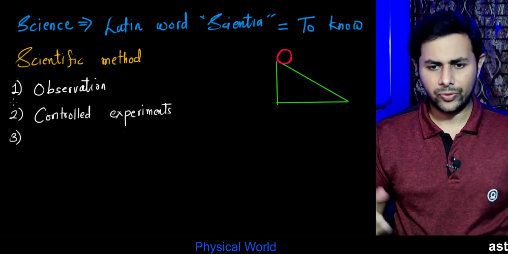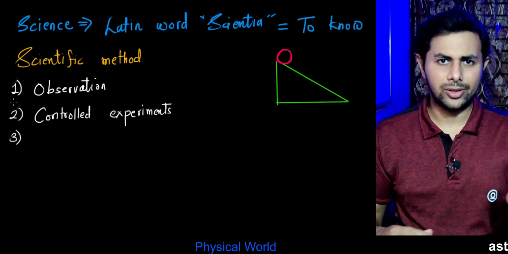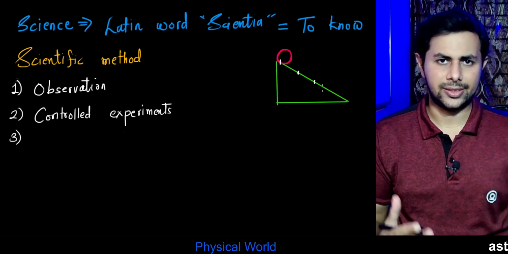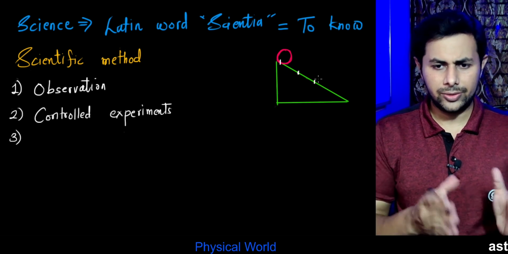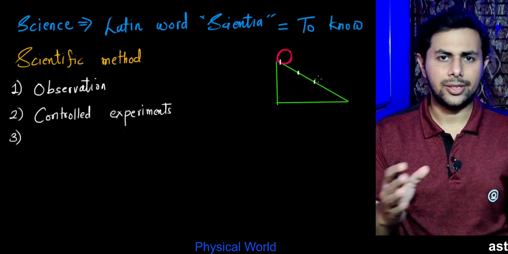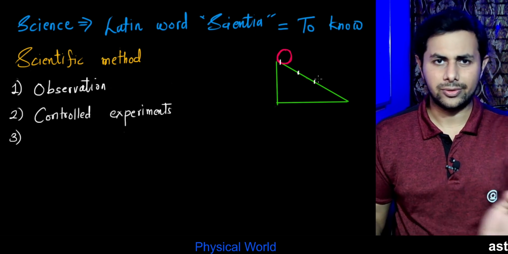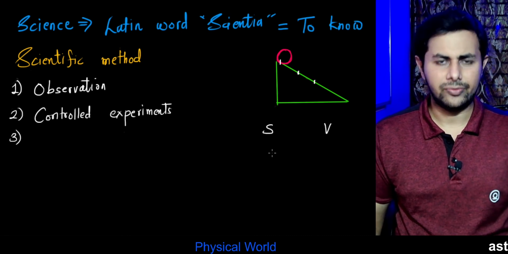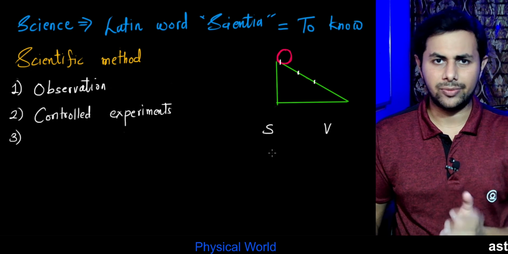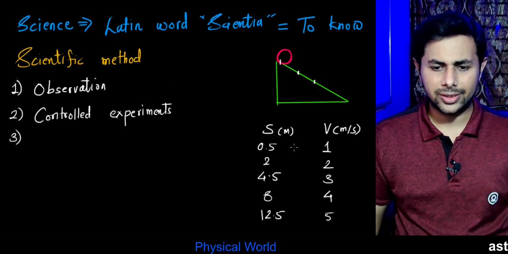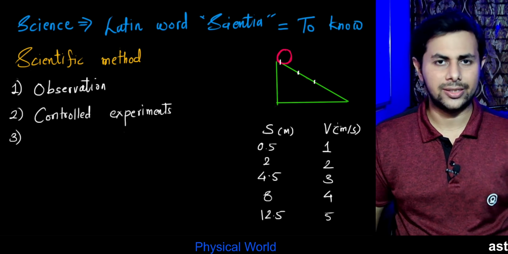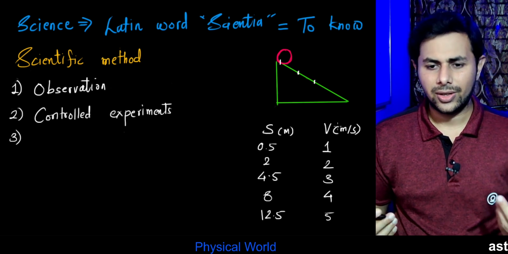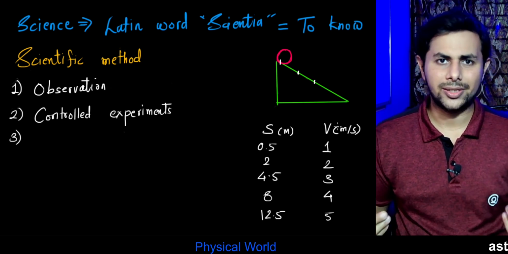So what do we do? We'll release this ball several times, let's say from this height, from this height, from this height, etc. We note down the displacement versus the speed at the bottom. So we'll get, let's say, data which has two columns: displacement versus speed at the bottom. Let's suppose I have got this data. So what do I do with this data? I will do qualitative and quantitative reasoning.